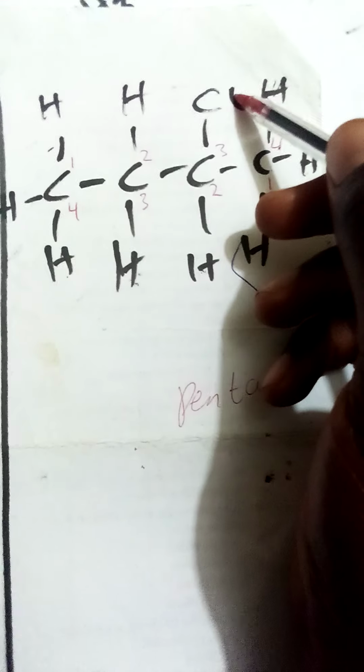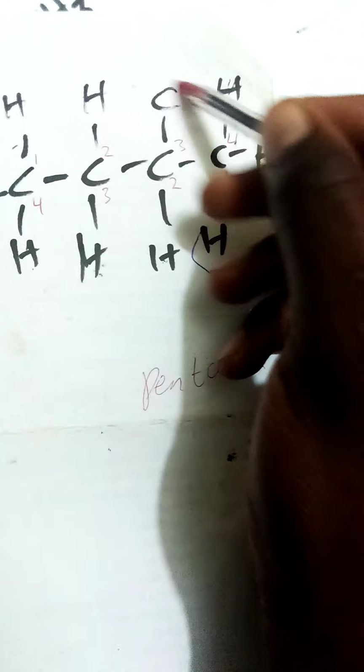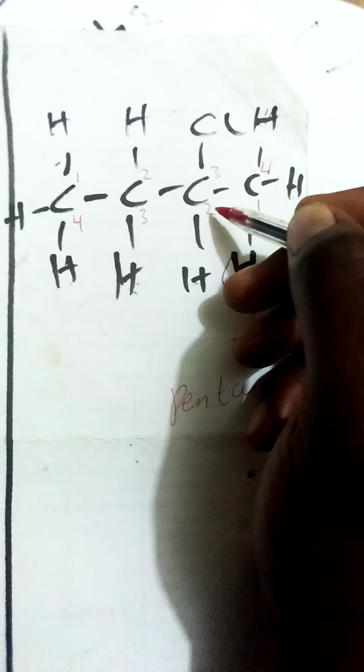Now we have something different here, which is chlorine. Chlorine is attached to the carbon atom, with a 3 and 2 calibration. You have to take the smallest one still. This is something you have to note. Anytime you get something like this, you have to take the smallest one, which is 2 here. You have to take 2 and put it here. So 2. Now before you write the calibration, you have to put the chlorine there.